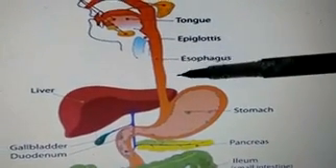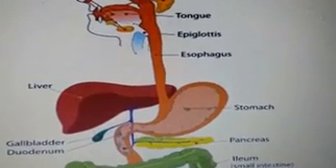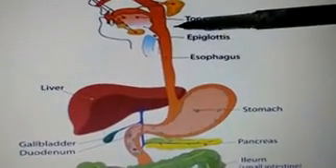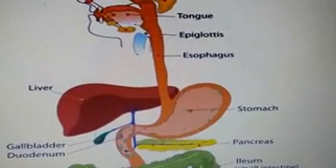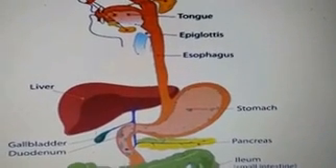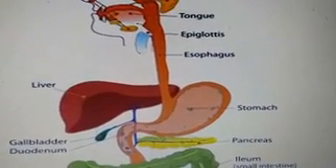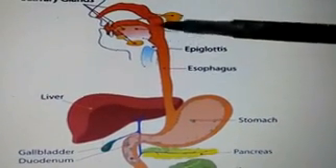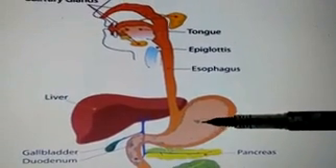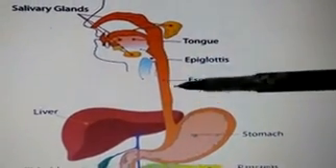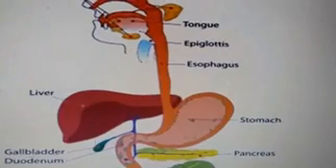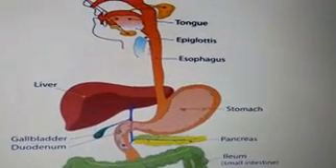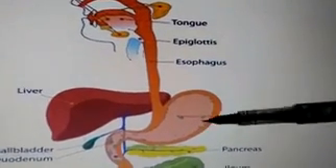When the slightly digested food or bolus enters the food pipe, the wall of the food pipe starts contraction and expansion movement, and it is called peristaltic movement. The length of the esophagus in an adult is approximately 25 centimeters. This peristaltic movement of the food pipe pushes the bolus into the stomach.